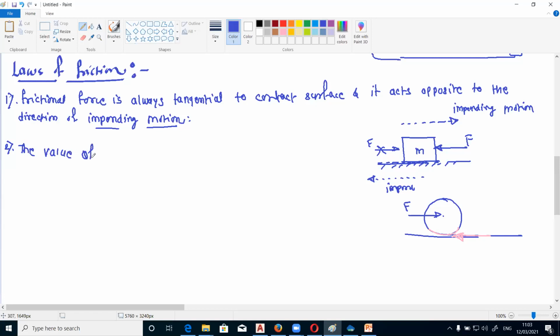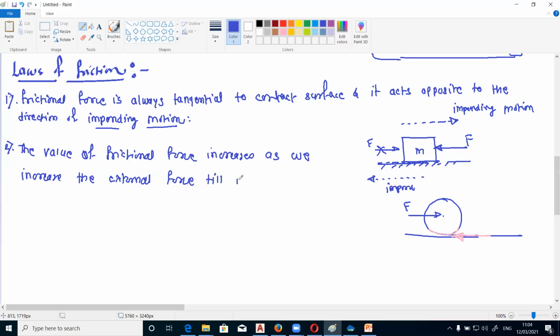So the value of the frictional force increases as we increase the external force till it reaches the limiting value Fmax. At this limiting stage, the body is on the verge of motion.